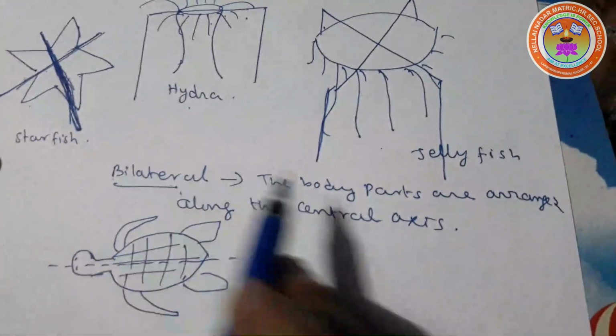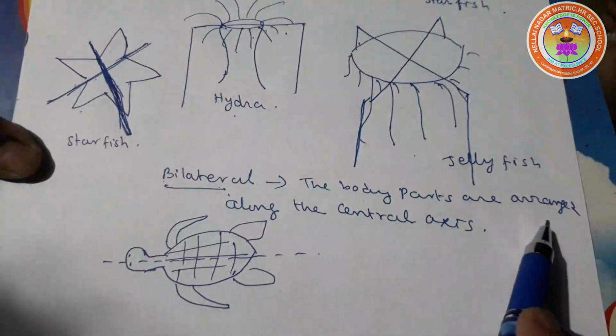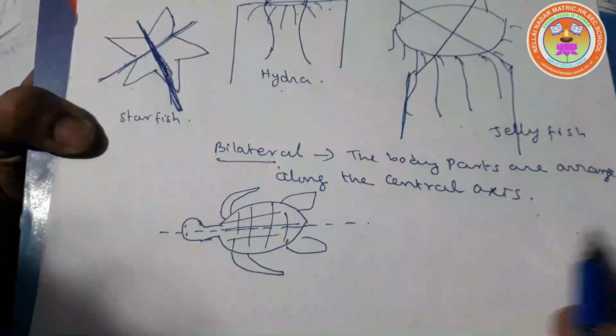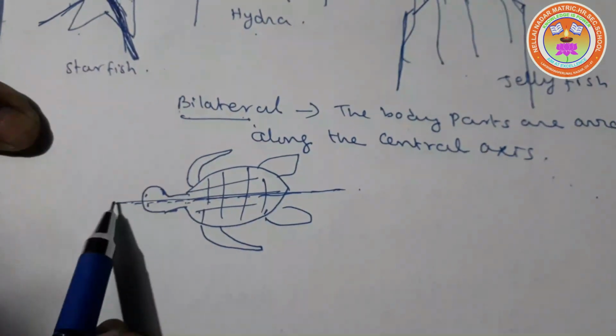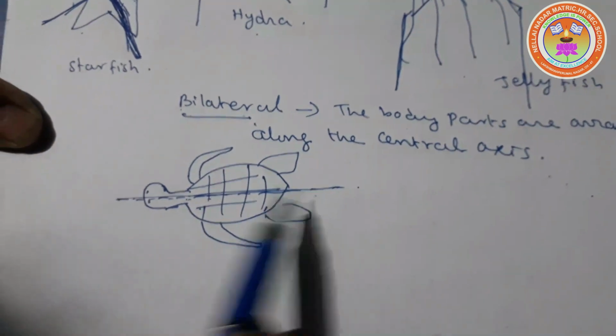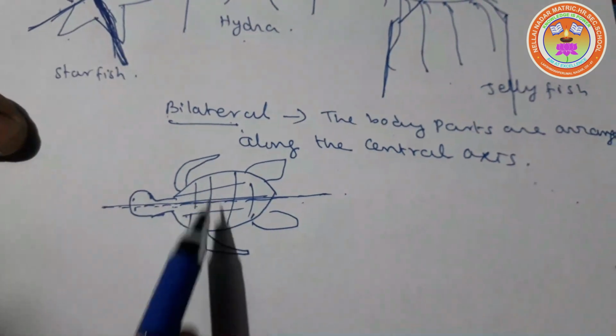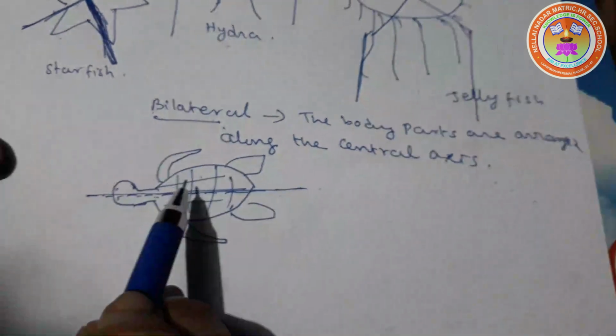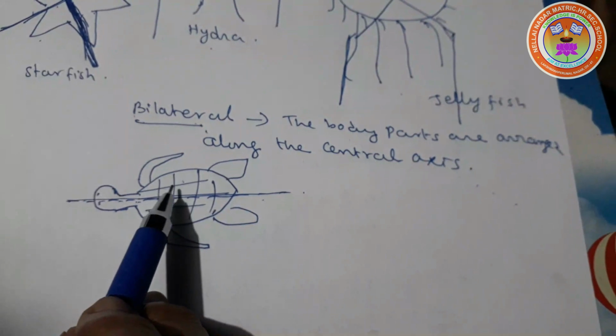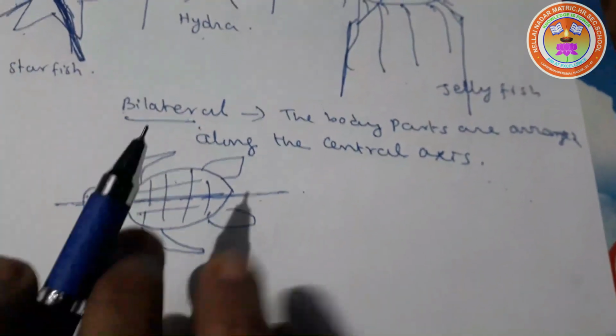The next one is bilateral symmetry. The body parts are arranged along the central axis. If you cut the turtle in a horizontal position, we will get two equal halves. One side is always the same as the other side.